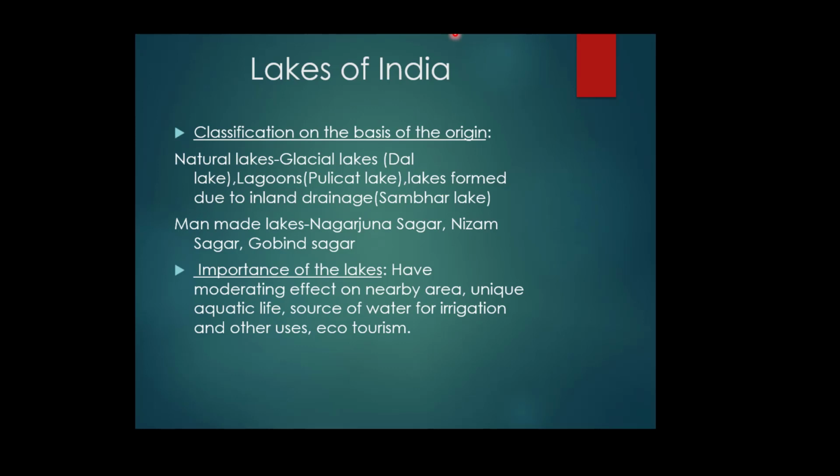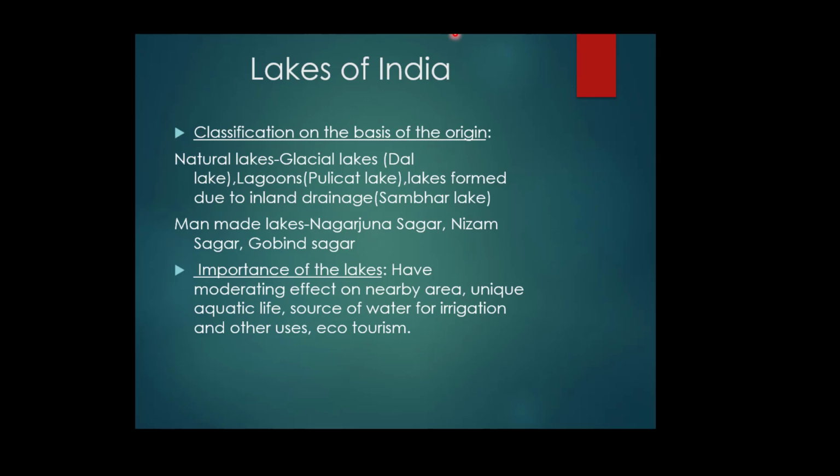The second one is the lagoon. Lagoons are brackish or saline water bodies formed near the coastal area, like Pulicat Lake and Chilka Lake. These are formed through the deposition of sands in the form of spits and bars. These are long depositions of sediments which cover the inlet of oceans and help in the formation of lagoons, like Chilka Lake and Pulicat Lake.